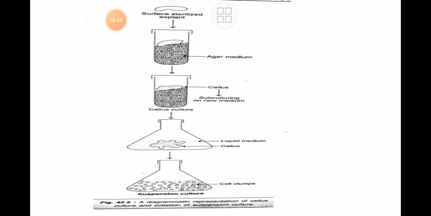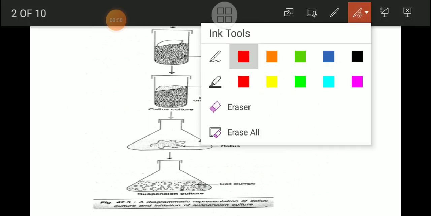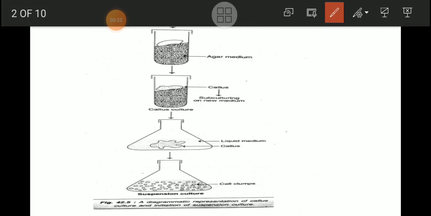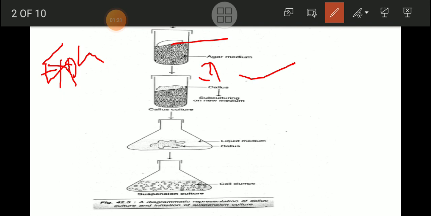We have to say callus culture. Now my friends, first of all we require the explant, isn't it? That explant we have sterilized and then put on the culture medium in a culture tube, isn't it? Agar medium is there, and here we have added the explant. Then after incubation of 2 to 4 weeks, we find an undifferentiated, unorganized mass of tissue, that is a callus, isn't it?